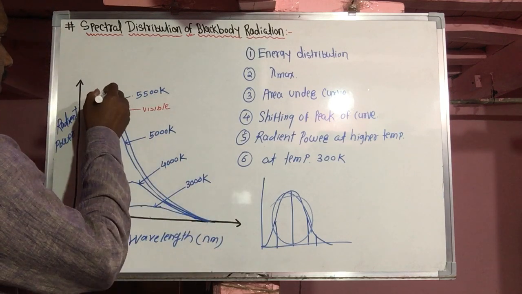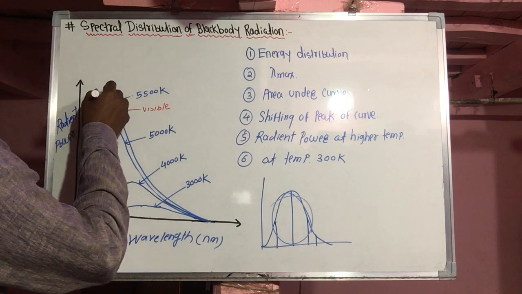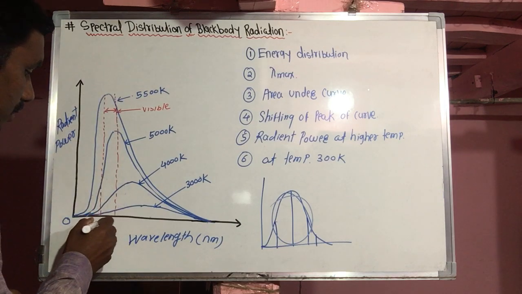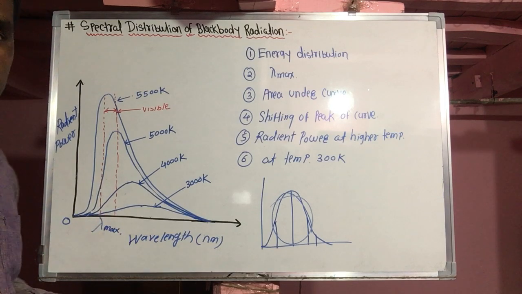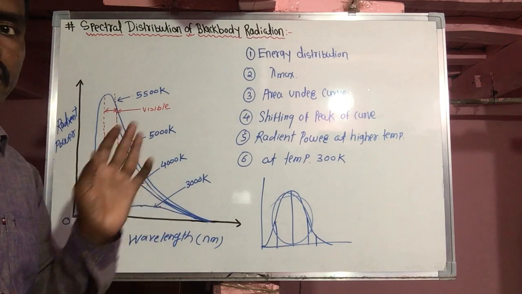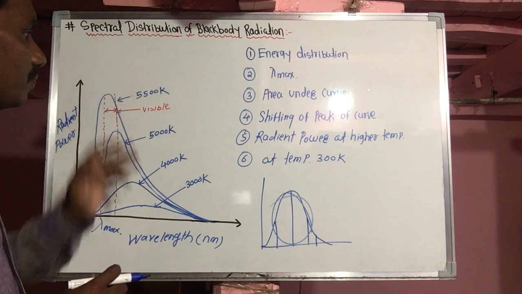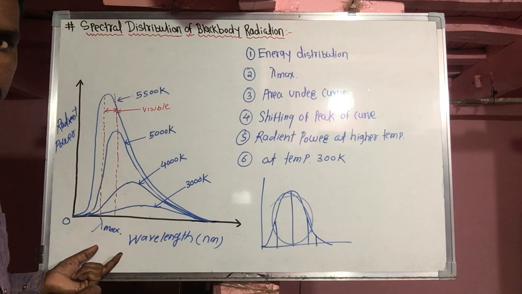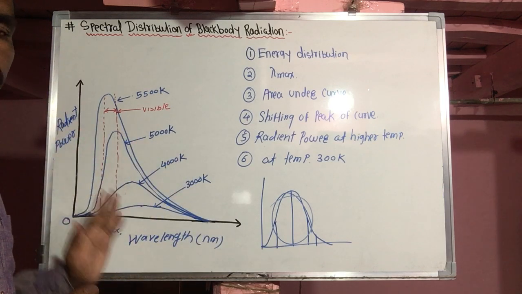If radiant power is maximum, then corresponding to this maximum, that is the peak of the radiant power curve, there is a wavelength lambda max. So lambda max is the wavelength of maximum intensity of radiation. This is the peak of the curve for the temperature 5500 Kelvin. Sorry, this is the maximum intensity of radiation for that particular wavelength.